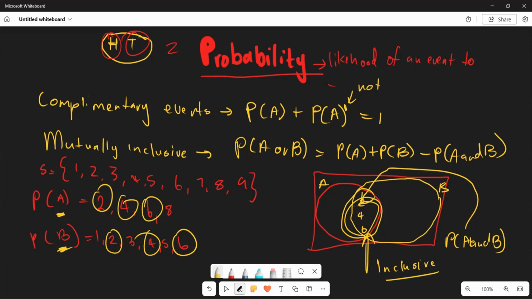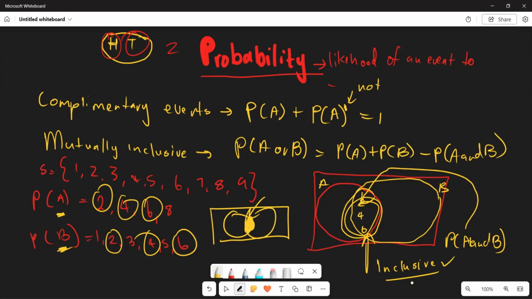So whenever they want you to look at the probability of A and B, or to determine whether something is mutually inclusive, you look at these events and check whether you have an intersection. And if you have an intersection, then yes, you can conclude mutually inclusive.